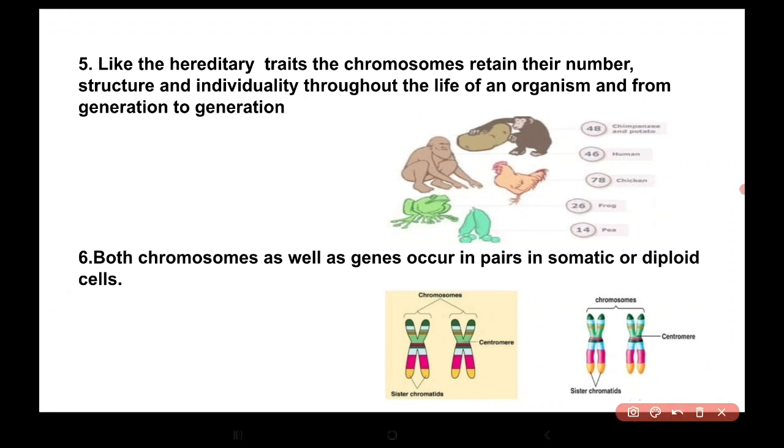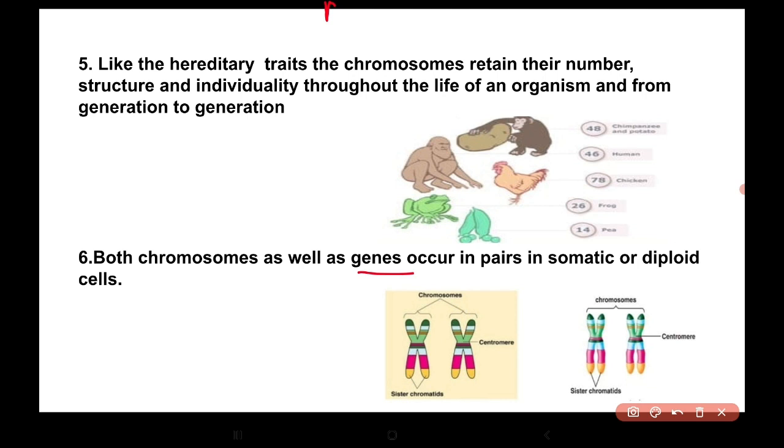Next is, like the hereditary traits, chromosome retains their number, structure, individuality throughout the life of an organism and from generation to generation. Both the chromosomes as well as the genes occur in pairs in somatic or diploid cells.